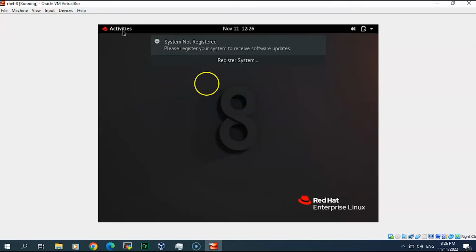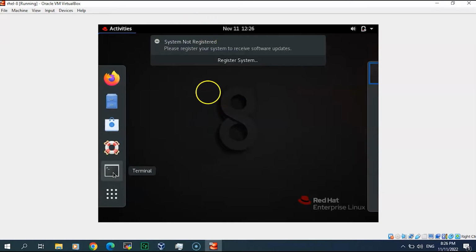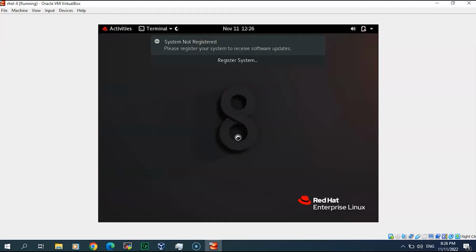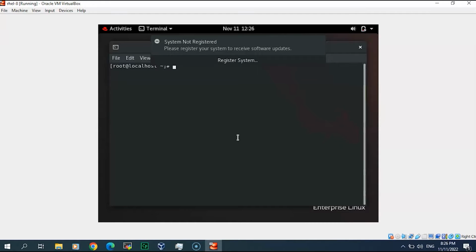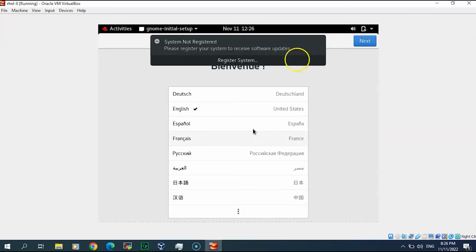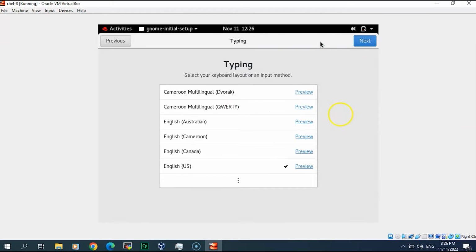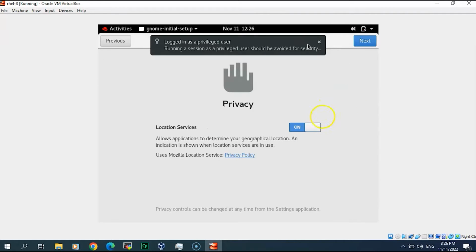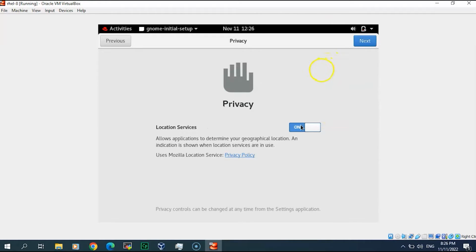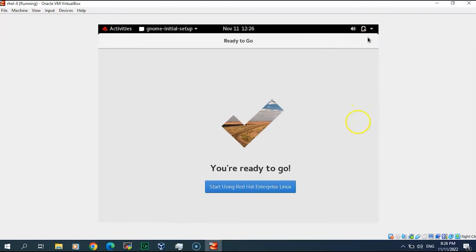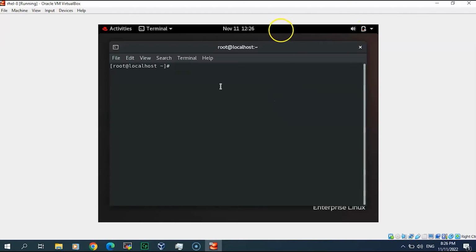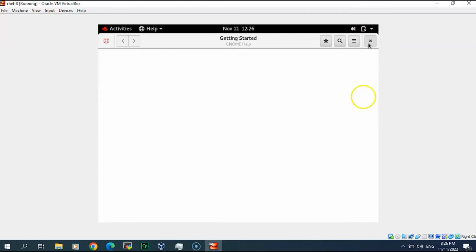I may use a GUI to set up, however the recommended way, preferred by all administrators, is to use commands instead. What we will do here, this first time because we are logging in, the system is not registered. Yeah, we know this privacy location services. I can turn it off. Start using, here we go.